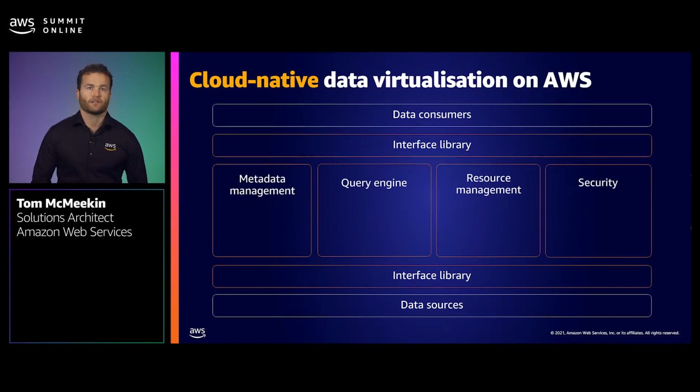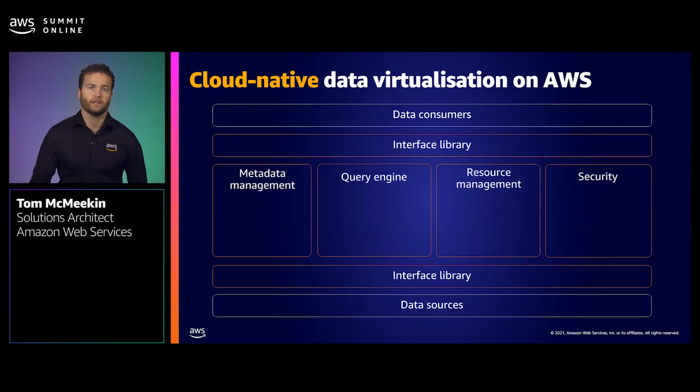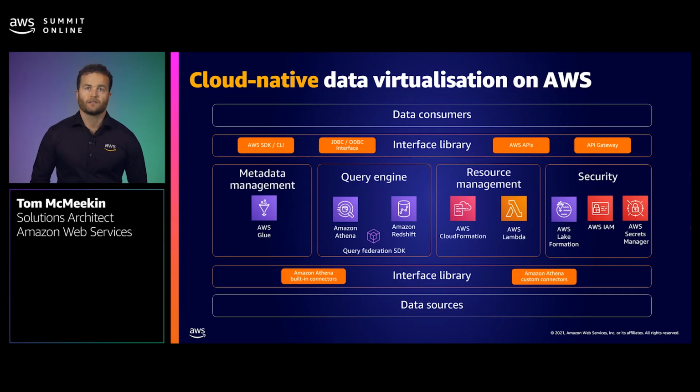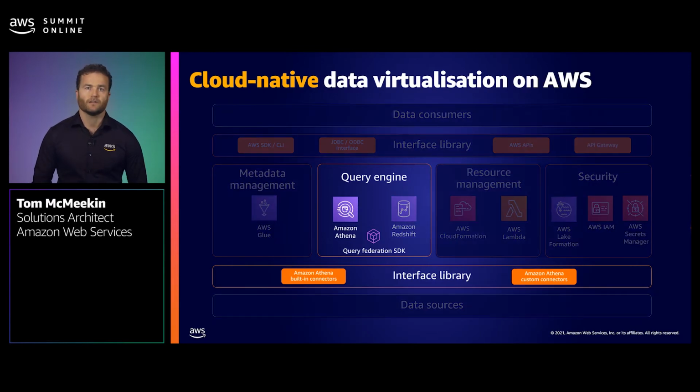Now, AWS provides services and features which enable these key capabilities. AWS features like newly introduced federated query and user-defined functions available in services like Amazon Redshift and Amazon Athena, coupled with AWS services like AWS Lake Formation, AWS Glue, AWS Lambda, and other core operational and security services, pave the way for orchestrating a lightweight cloud-native data virtualization on AWS. Today, we're diving deep into the new Amazon Athena feature, federated query and user-defined functions.